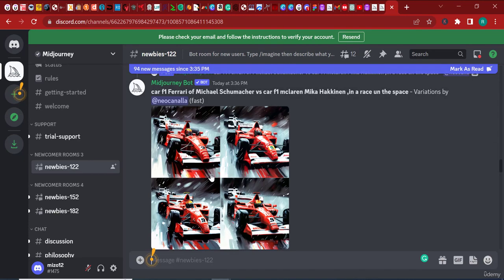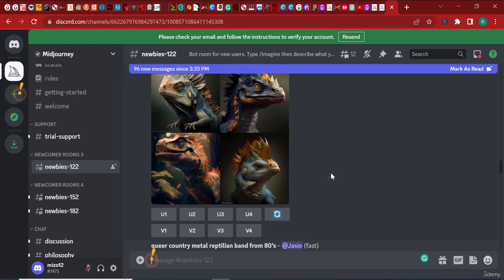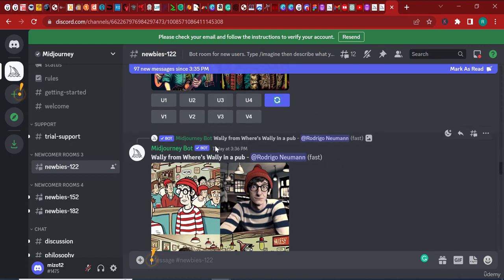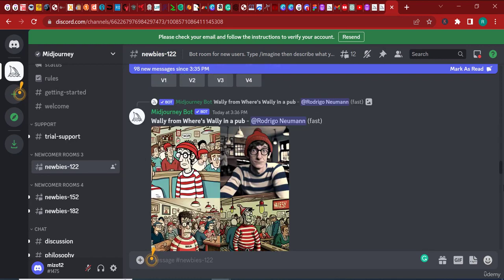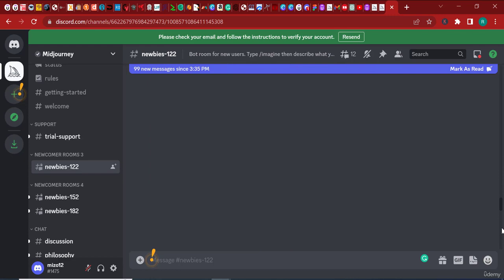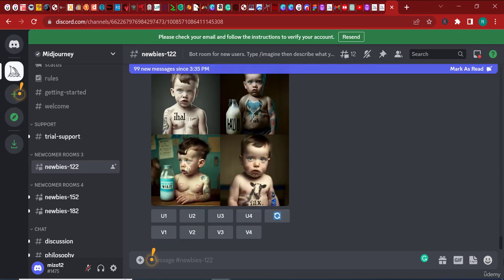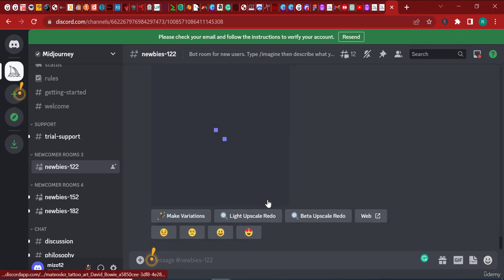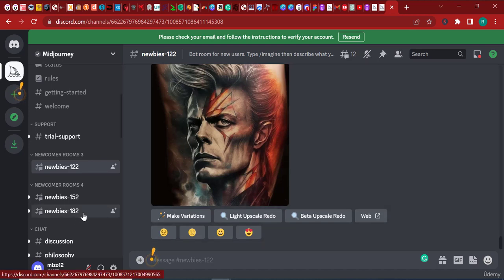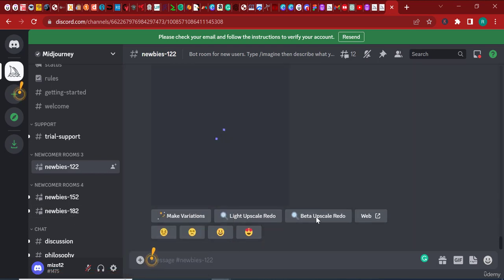Here, for instance, this guy is imagining a Ferrari of Michael Schumacher versus an F1 McLaren. So this guy is imagining some stuff there. And you can see that there are a lot of people out here also doing their stuff. Everybody is imagining a bunch of stuff. And Midjourney takes its time and returns with the result of the prompt.